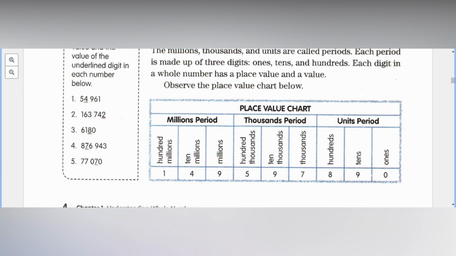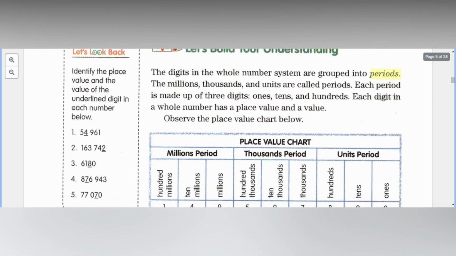On the units period, we start on the right side: ones, tens, hundreds. On the thousands period, we call the ones thousands, 10,000s, 100,000s. This is just a review because you already discussed this. Millions, 10 millions, and 100 millions. So these are their place values. The 4 and the 7 from earlier, so we got it all correct.